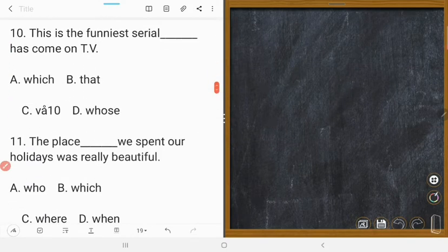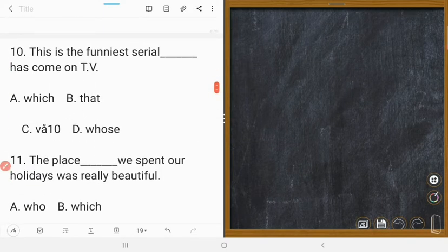Next one is: this is the funniest serial that has come on TV. Which? B, that. And this one is number 10. Number 10. Tell me.